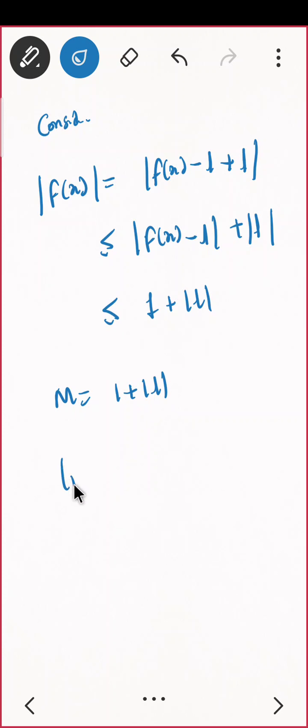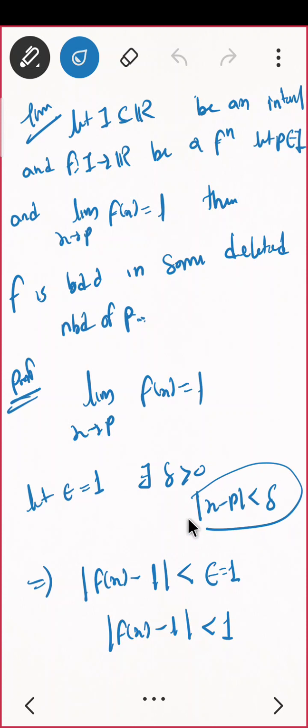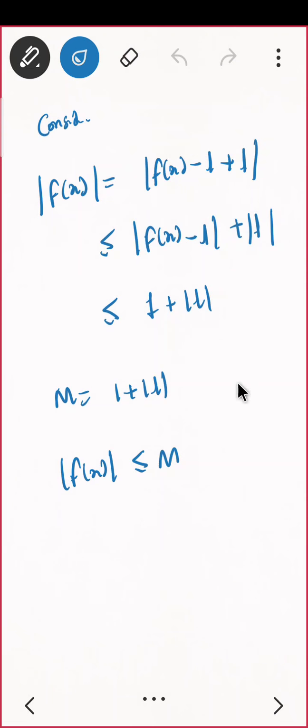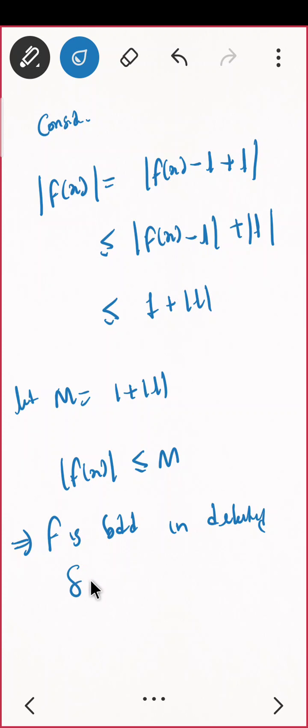So mod of f of x is bounded by M, but in which neighborhood? That is in this neighborhood. Mod of x minus p less than delta, ये neighborhood है. That's why इसको मैंने in general bounded नहीं बोला. It is bounded in some neighborhood, some deleted neighborhood of p. Correct? So it is bounded. You can choose let M is equal to this. Hence proved, implies f is bounded in deleted delta neighborhood of P. Correct? This is proved. Hence proved. Do you agree?